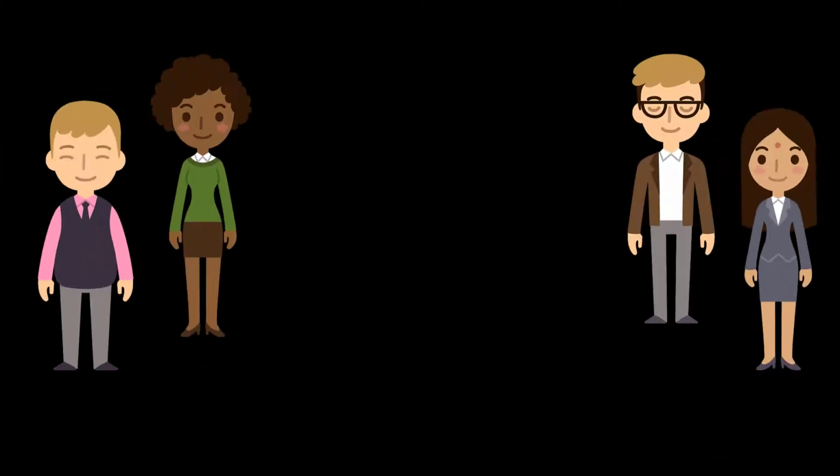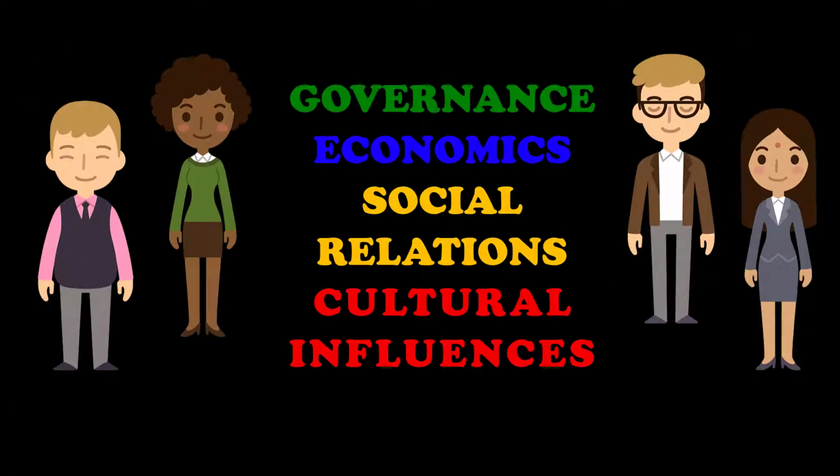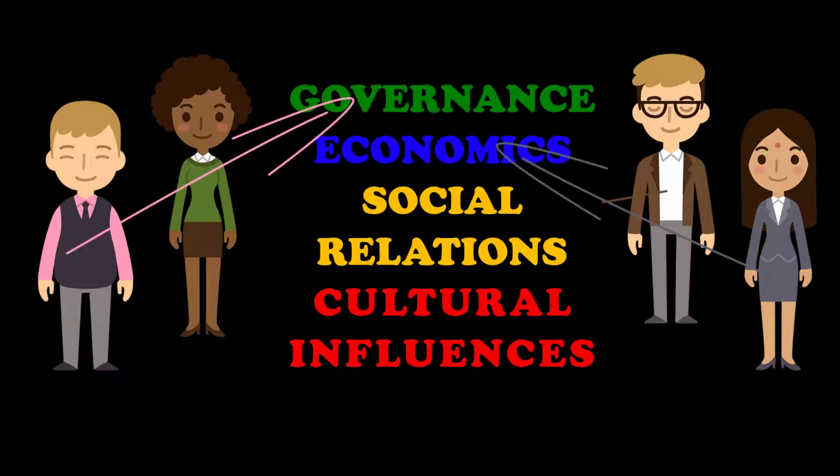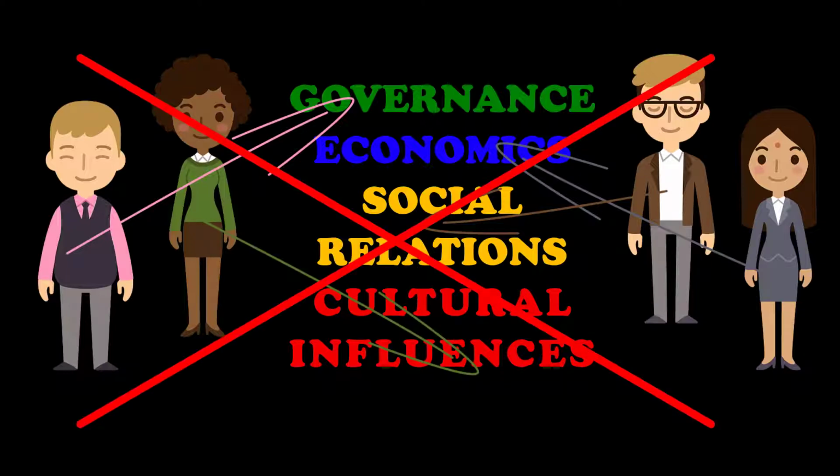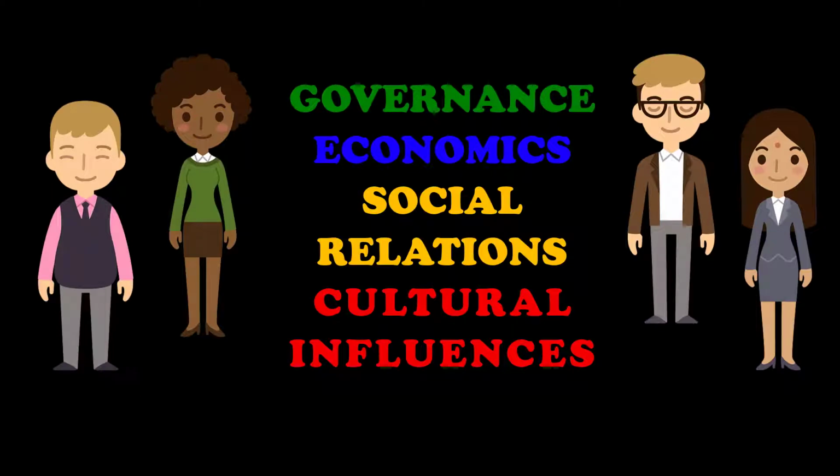If you're in a group of, say, 4 people, when it comes to writing the metanarrative, it's common for one person to volunteer to write the entire section on governance, one to take economics, one to take social relations, and the other to take cultural influences. Now listen up when I say this. Don't do this. It invariably leads to inconsistencies in parts of the world that don't fit together. Instead, here's what you do.